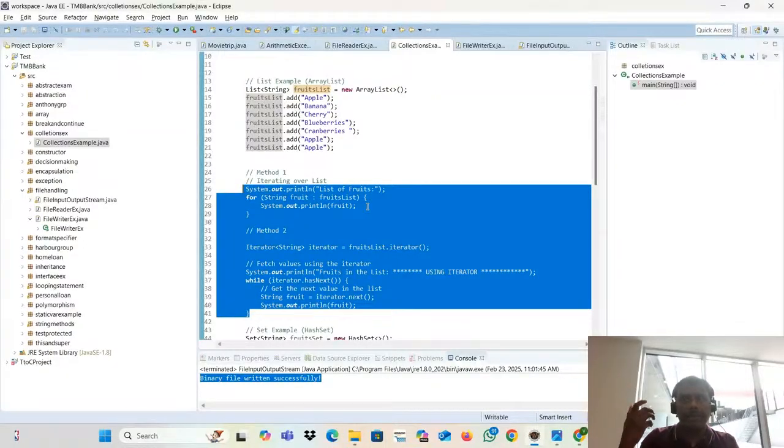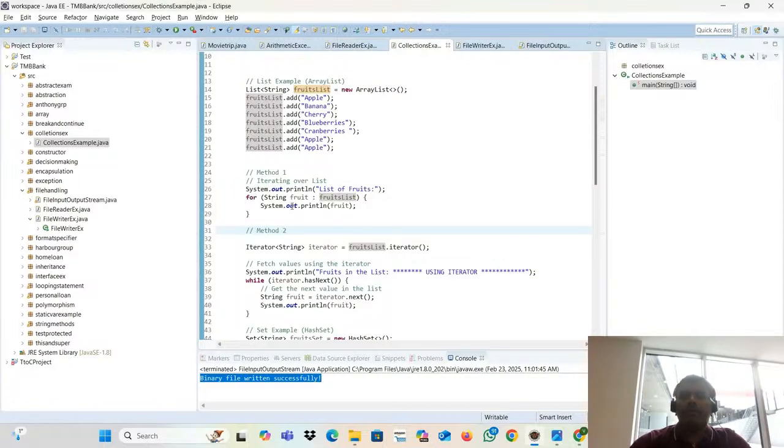Or if you want to read from a file, see, the file contains 100 lines. Does it contain the name Prakash or not? What do you have to do? You have to read the line, put it in the collections, iterate it, and check whether it contains it or not. So at that time you need this kind of collections. Remember that. Method one is how to fetch it.